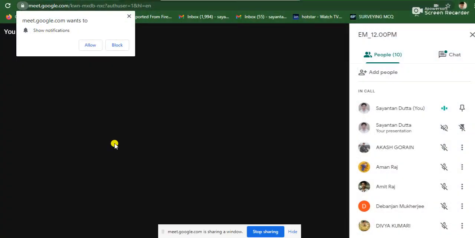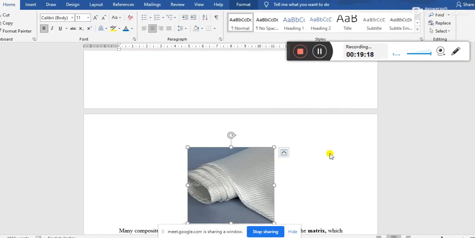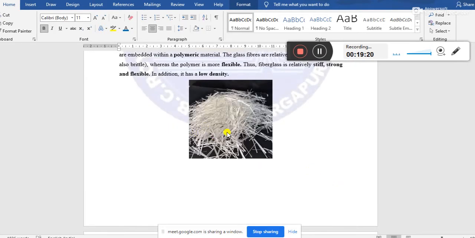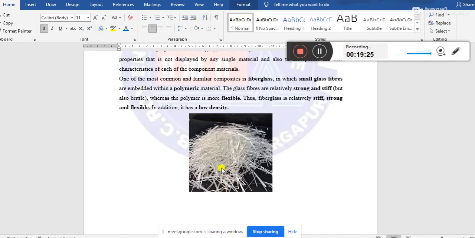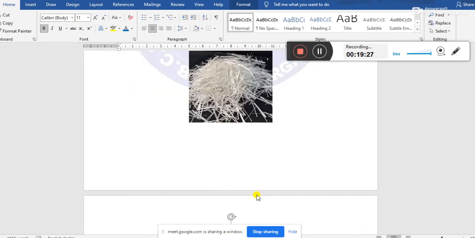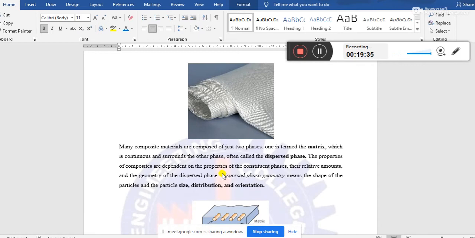Okay, please wait, I have one picture of glass fiber. So these kinds of fiber glasses, and by using the polymeric materials we can produce these kinds of composite material of glass fiber cloths or maybe glass fiber wares.